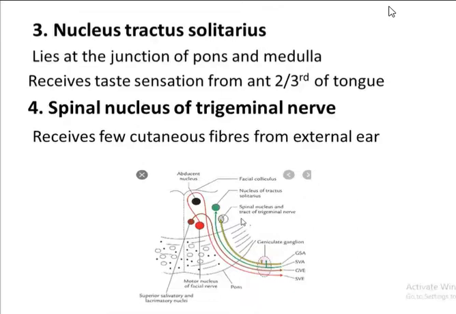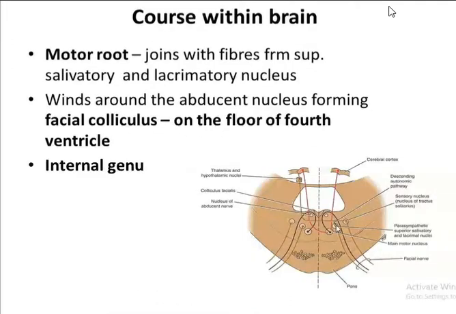Now coming to its course within the brain. This is the motor nucleus here. The motor nucleus joins with the fibers from the superior salivatory as well as the lacrimatory nucleus. This is the superior salivatory nucleus, and deep to it lies the lacrimatory nucleus. So the motor root joins with the fibers from the superior salivatory nucleus, and the facial nerve from the motor nucleus winds around the abducens nerve nucleus. This is the abducens nerve nucleus here.